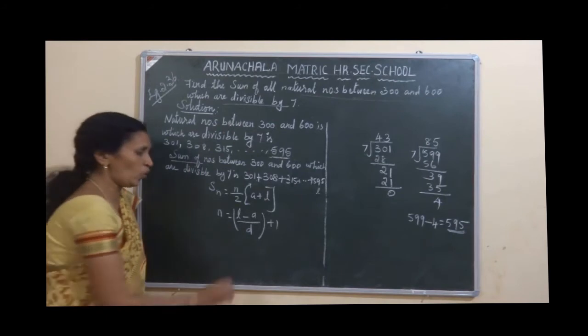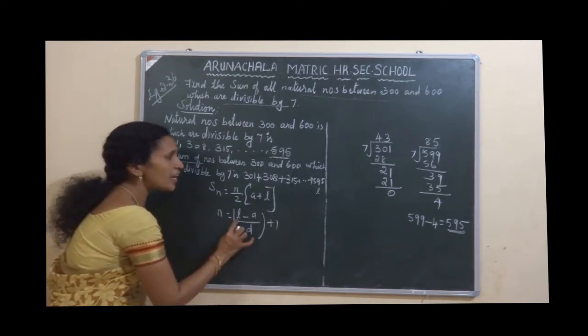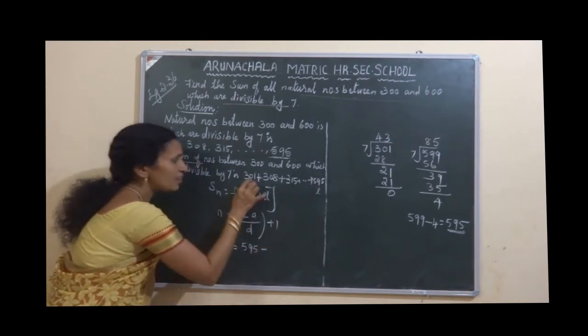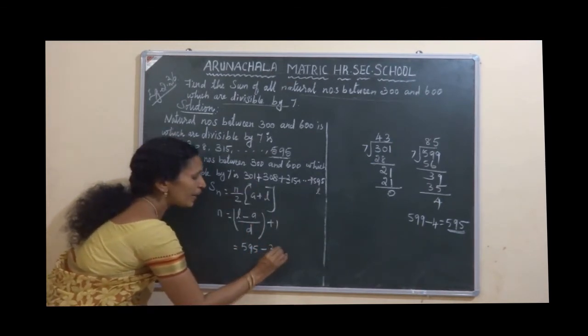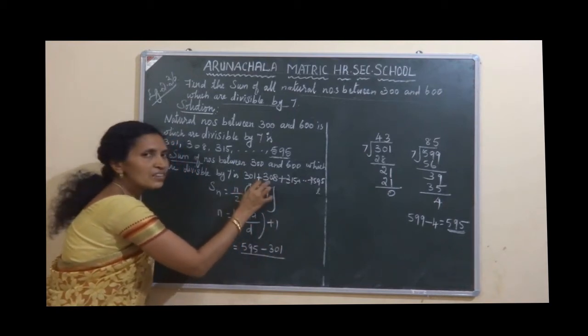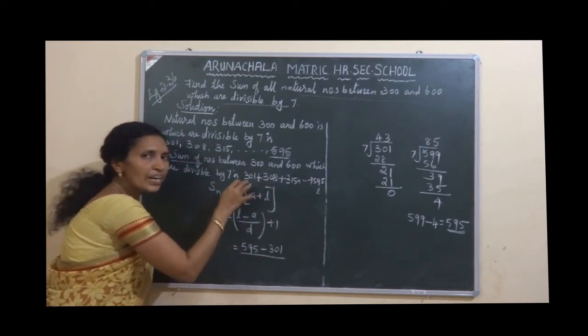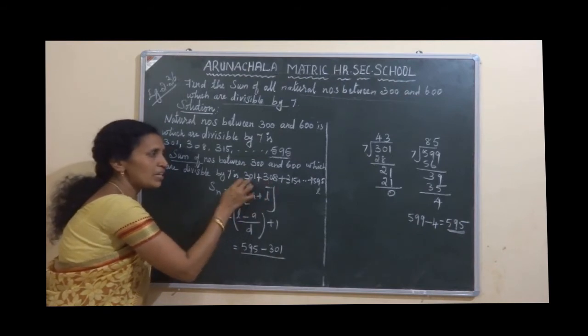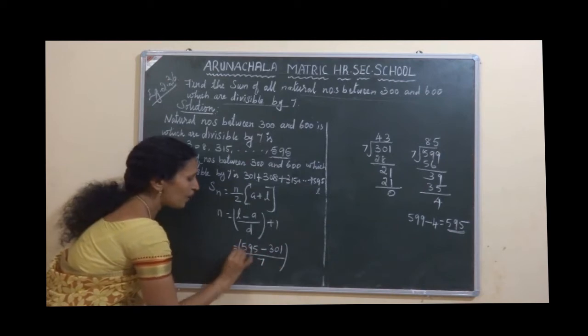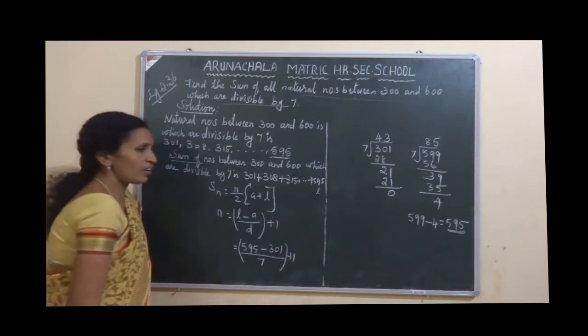Already you know. That is equal to last term 595 minus first term 301 divided by common difference. Common difference, how do you find it? Second term minus first term, which is 7. Plus 1.